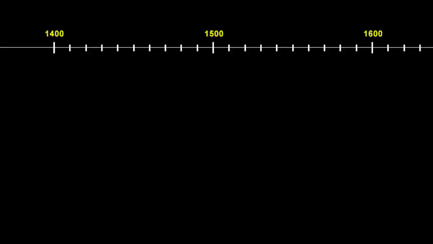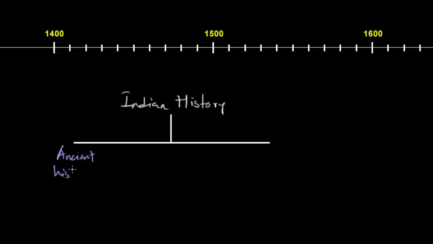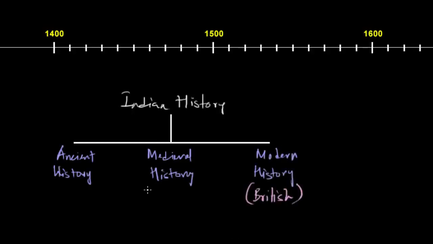First, let me make a timeline, an empty timeline. As we go ahead, we will start filling in the dates of the events and it will be easier for you to follow up. Great. First thing first, the Indian history has been divided into three parts, and they are ancient history, medieval history, and then modern history. Now, modern history is the part where we typically talk about the time when India was under the rule of British Empire.